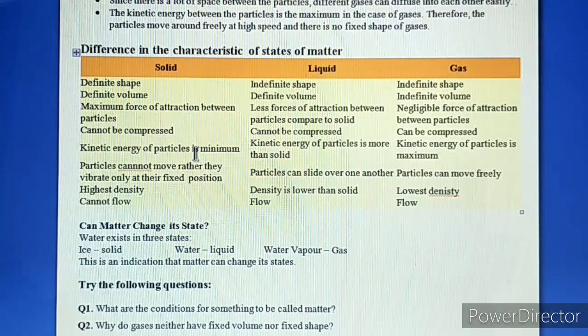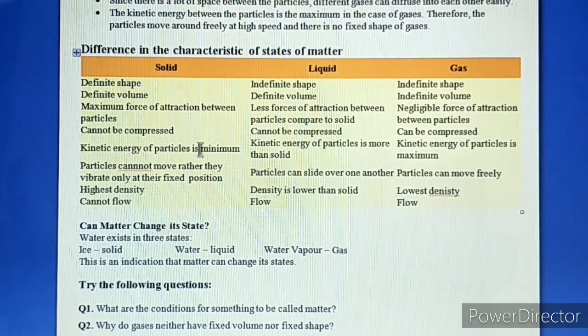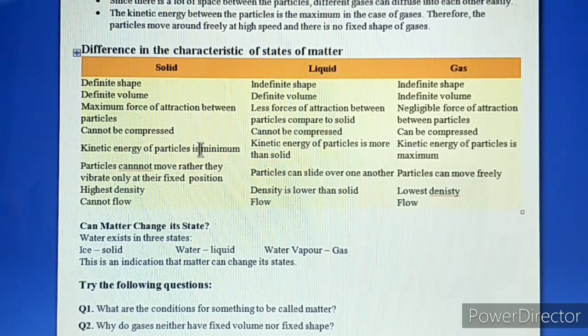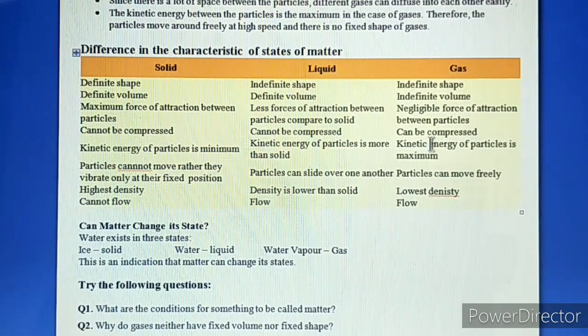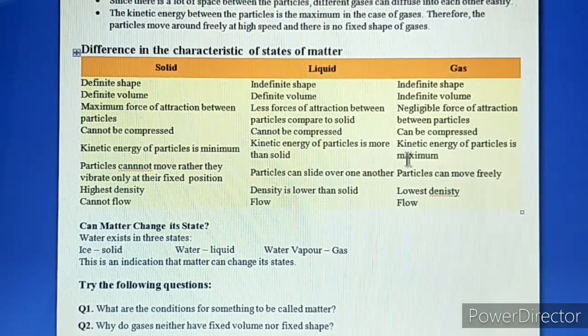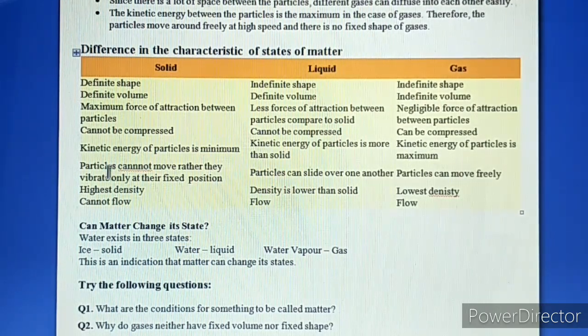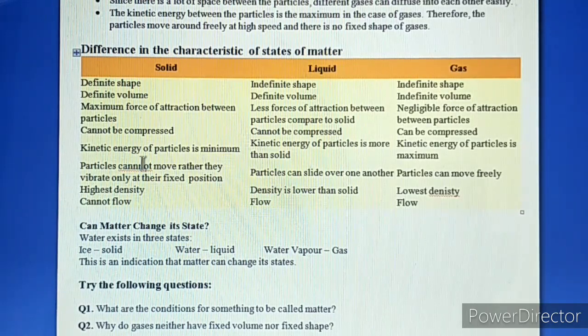Kinetic energy of particles is minimum in solid because they have the least freedom, because the molecules of solids are closely packed, while the kinetic energy of particles in liquids is more than solid, and in gases it is the maximum. Particles of the solid cannot move, rather they only vibrate at their fixed position.